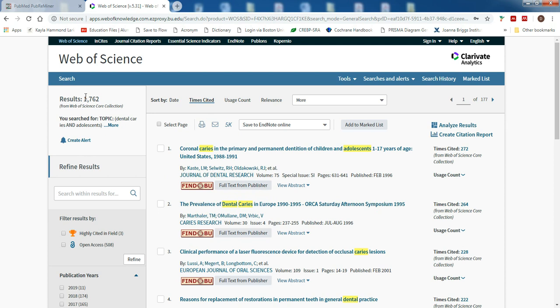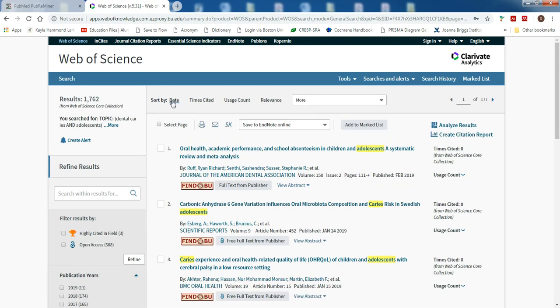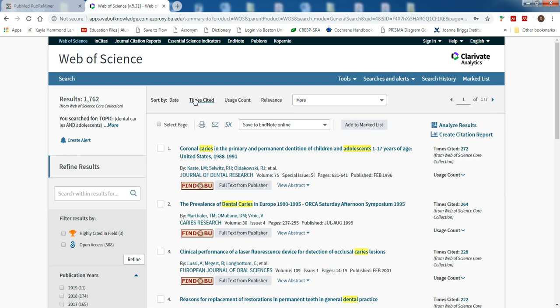So there are a few things you can do from Web of Science here. So you can see I've already sorted this by time cited. By default, it's just going to look like this. When you get this result back the first time, it's just going to be by date, so the newest thing at the top. But I can click here on time cited to see, of all the 1,700 papers on dental caries in adolescents, which are the most cited. So this paper here is the most cited one at 272 times. So that's going to show you the sort of people who have been cited the most often in that area, but not who writes there most often. And interesting here is that Marthaler, we just saw in the PubMed search, has the number 2 most cited paper on this topic. But I think to make the same kind of comparison, who publishes the most in this area,